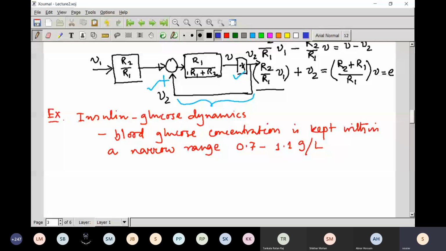Another example is in vibration control. I don't know whether I will be able to write it or not. It is written somewhere else.